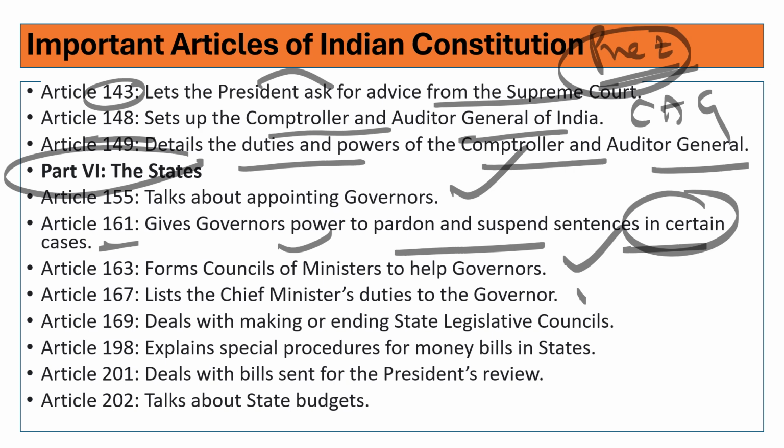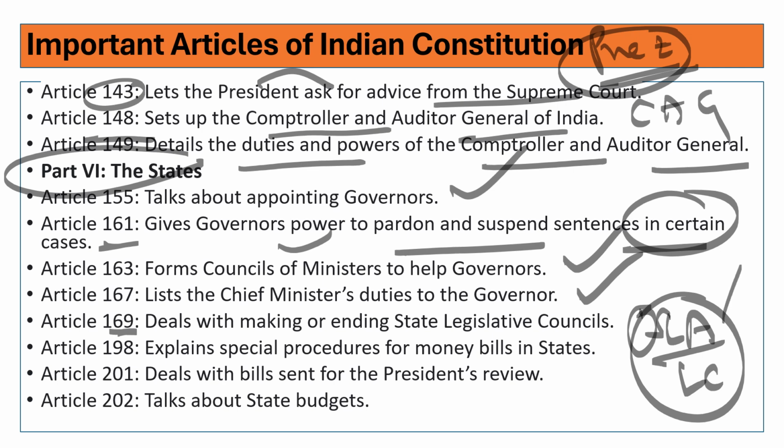Article 167 lists the Chief Minister's duties to the governor. Article 169 deals with making or ending state legislative councils. State legislative assemblies are there and legislative councils are there. Legislative assemblies are like Parliament, and legislative councils are like the Rajya Sabha. Vidhan Sabha, Vidhan Parishad, we'll call them in Hindi also. So these are in states basically. You can end a council through Article 169.